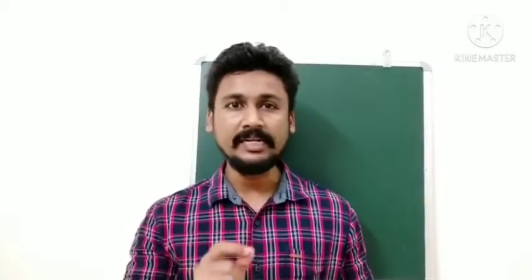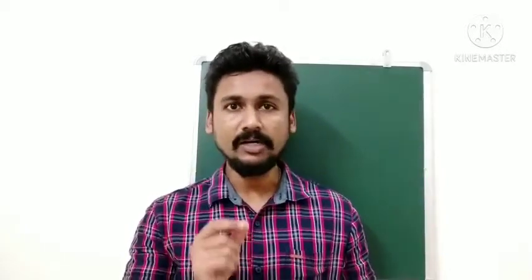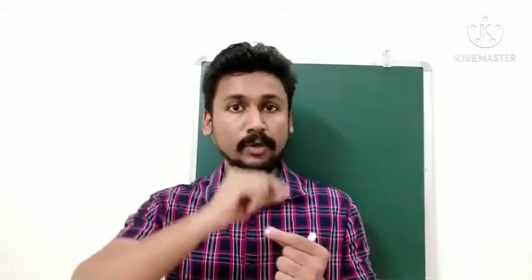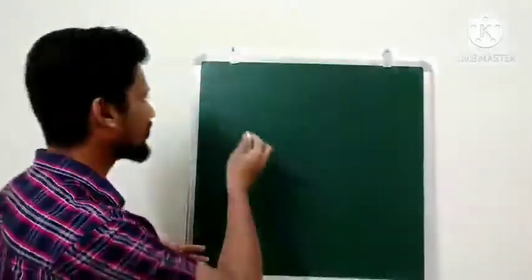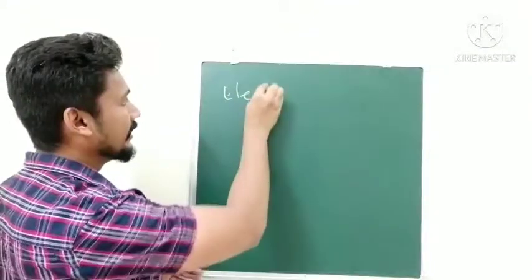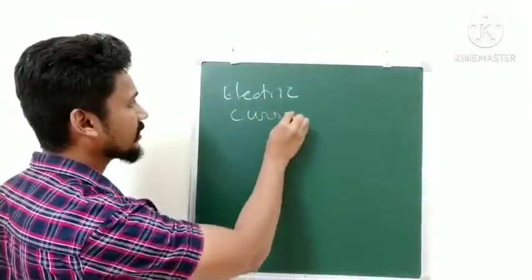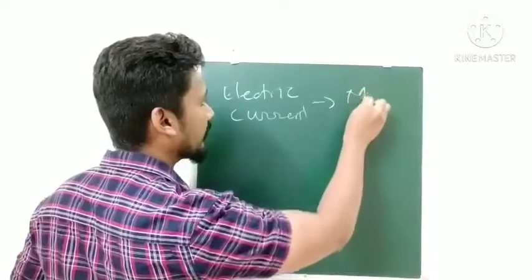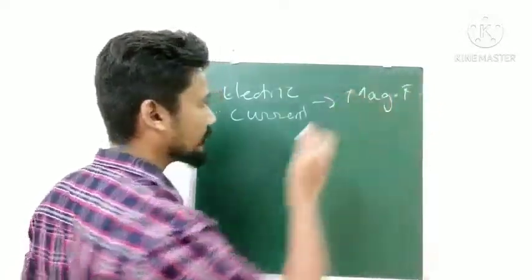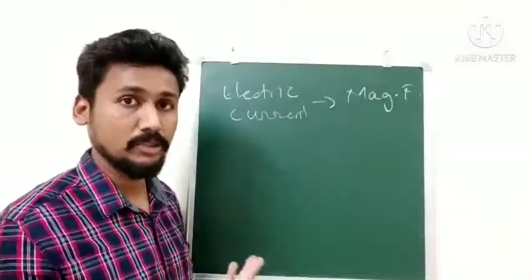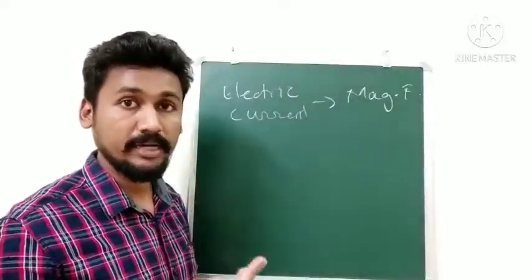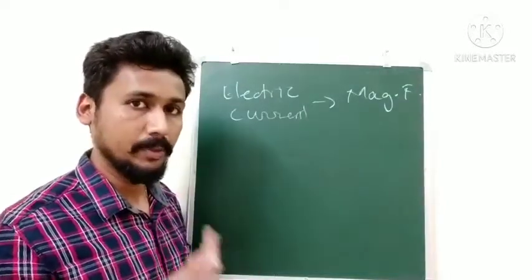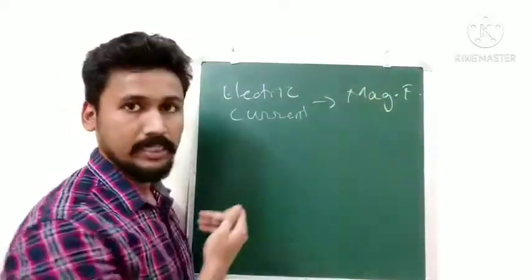A very interesting phenomenon. Now, what have we seen in the previous chapter? We saw that if we have a flowing electric current, that electric current produces a magnetic field. That was the basis of our previous chapters. A circulating current is what we called a magnetic dipole, and it would have a magnetic dipole moment. So current gives rise to a magnetic field.